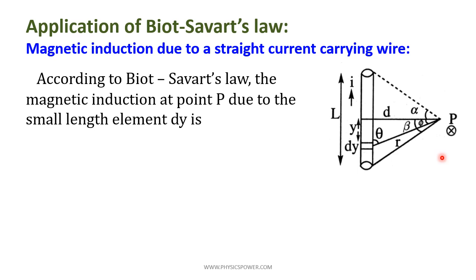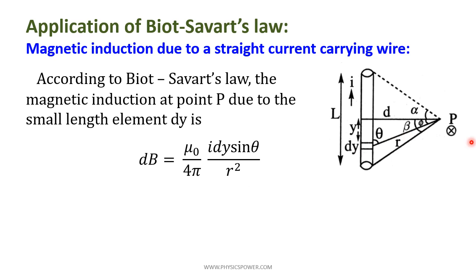Then according to Biot-Savart's law, the magnetic induction at point P due to the small length element dy is dB equals mu naught by 4 pi into I dy sin theta by r square. Previously, as a definition, we analyzed it as dl. Now instead of dl, just dy. So dB equals mu naught by 4 pi into I dy sin theta by r square.